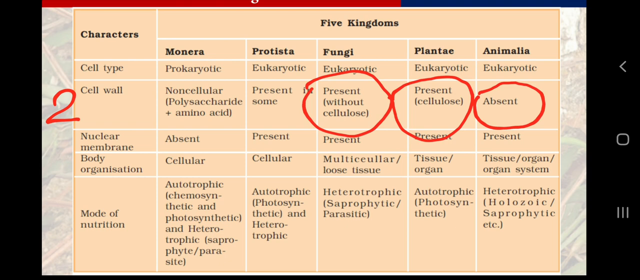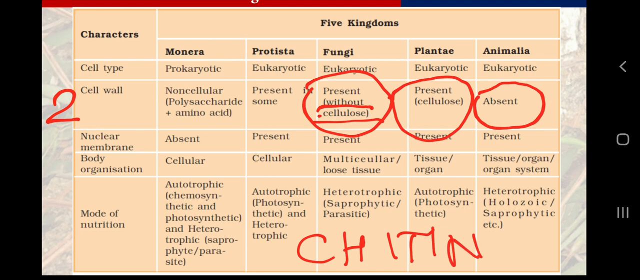The cell wall of plants is composed of cellulose, and the cell wall of fungi is composed of a chemical called chitin. So it is made up of chitin, it is not made up of cellulose. Here what is written is "without cellulose", or you can write chitin. Chitin is the chemical which is also present in the outer shell of insects.